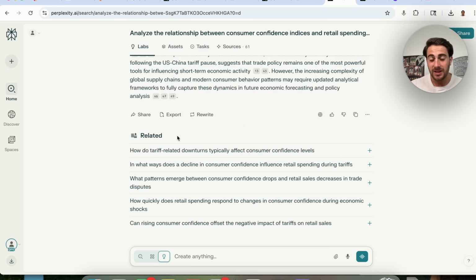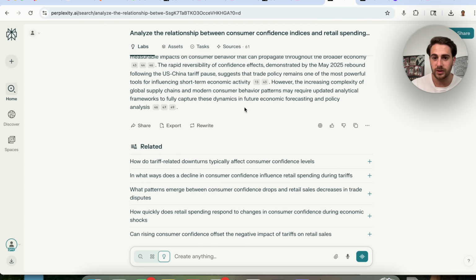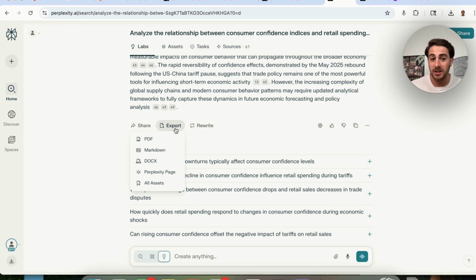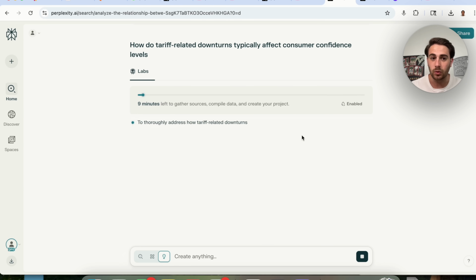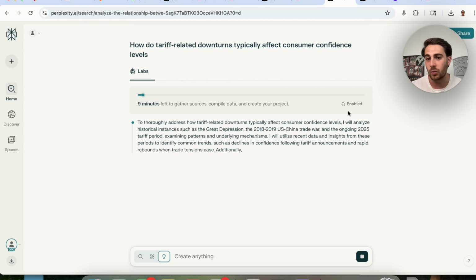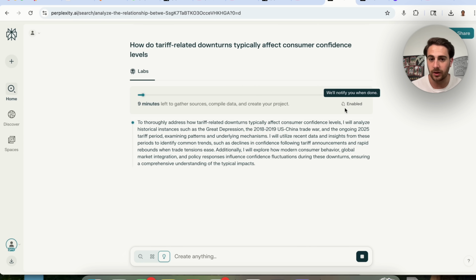And on top of that, once this is done, you could get it to do a bunch of different things. For example, if you wanted to rewrite it, you could go ahead and have this rewrite it. If you want to export it, you can click on export right here, and you could have this exported as a bunch of different files. For example, a PDF, a markdown, a doc, a Perplexity page, or you could get all the assets in a zip file. You could share this right here if you wanted to, or you could go through and actually ask a bunch of other questions, and then this will go through and recreate the research based on your initial question. And if you want to get a notification for when it's done, you literally just click on enabled right here, and it will tell you when it's done.